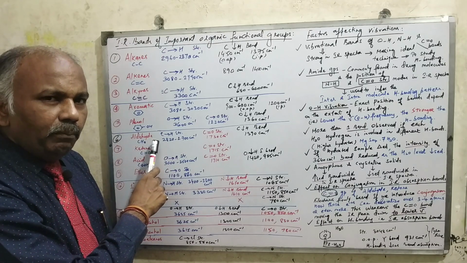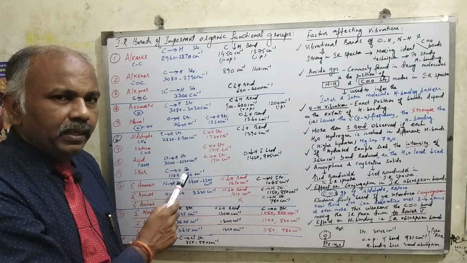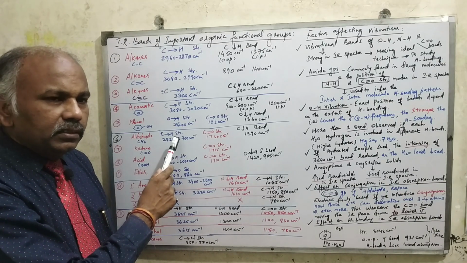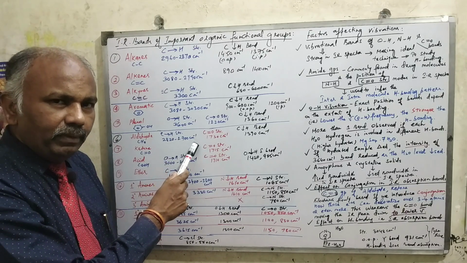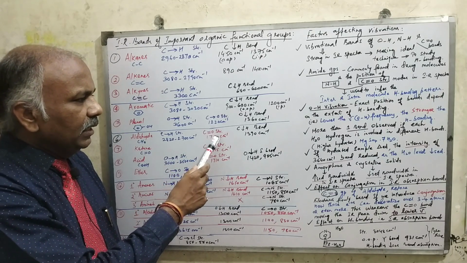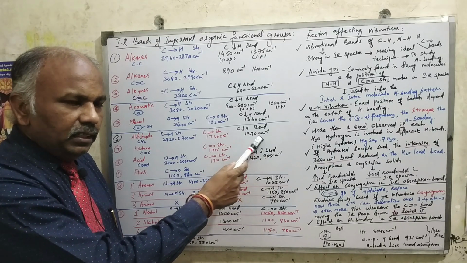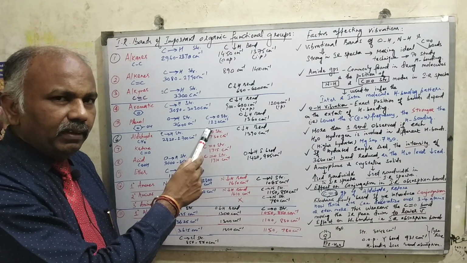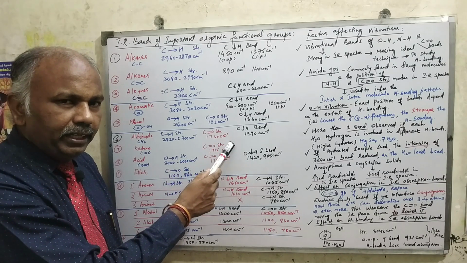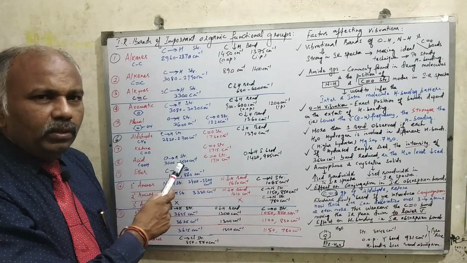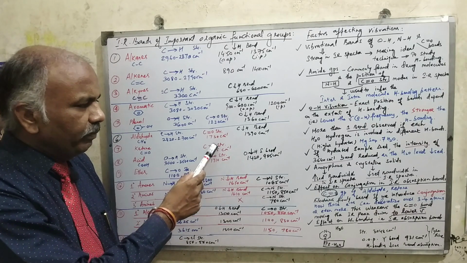Now the next important compounds are aldehydes, ketones, acids and ether. They belong to a similar category. So when I discuss the aldehyde group, the CH stretching vibration of aldehyde will be coming between 2820 to 2700 centimeter inverse, whereas the CH bending vibration will be coming at 1390 centimeter inverse. The very important group for aldehyde, that is the carbonyl stretch vibration of the aldehyde, will be coming at 1730 centimeter inverse. Now coming to ketone, the carbonyl stretch vibration will be coming at 1715 centimeter inverse. There is a minute variation.